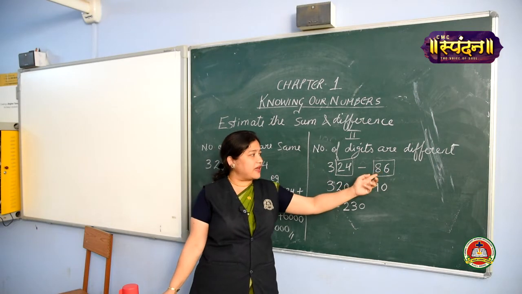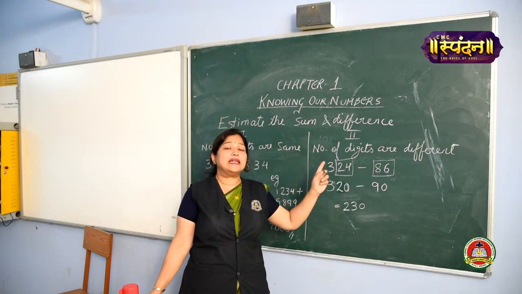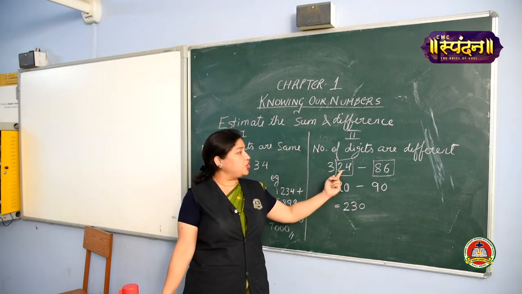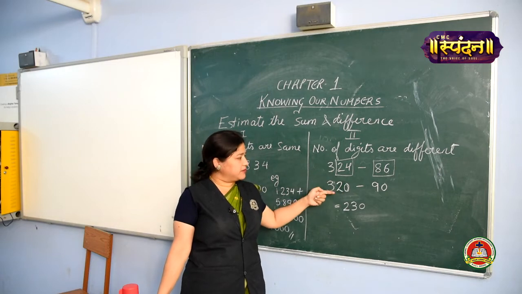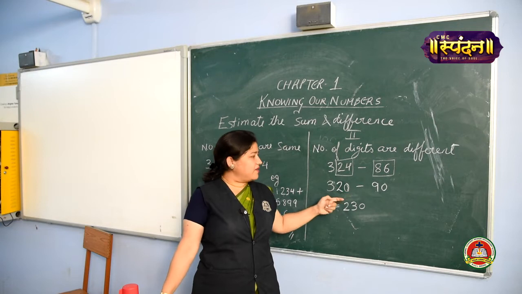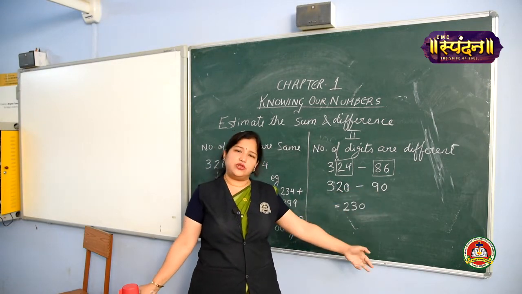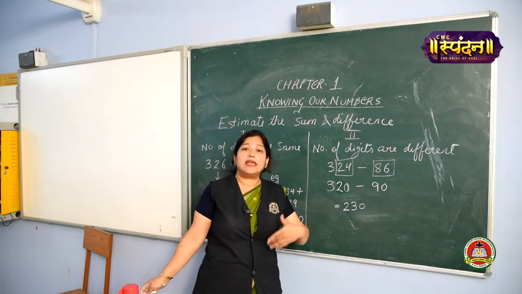Like 86 was having tens place, so we are going to round off both the numbers to the nearest tens. This 324, 24 I have rounded to 20, so this number becomes 320. 86 will be rounded off to 90 and we can easily subtract the value to get the answer. I hope I am clear. We will practice more in the exercise.